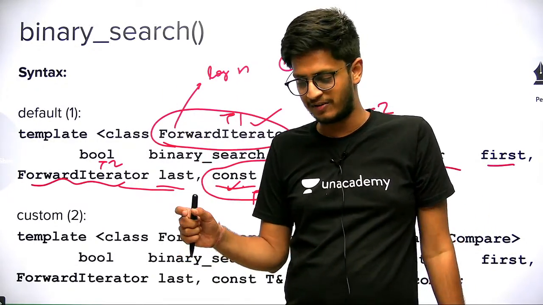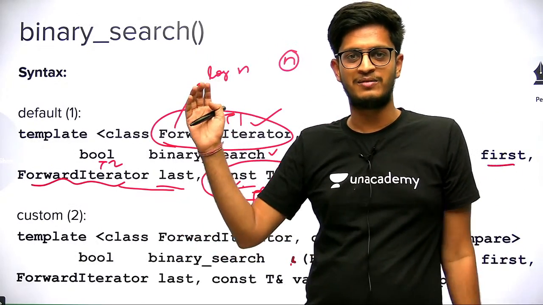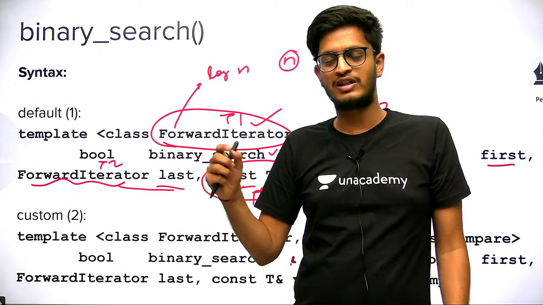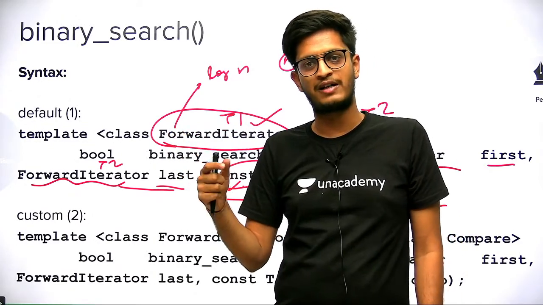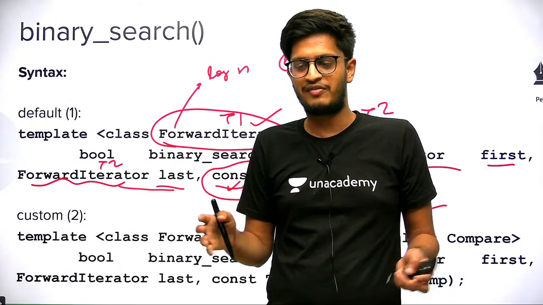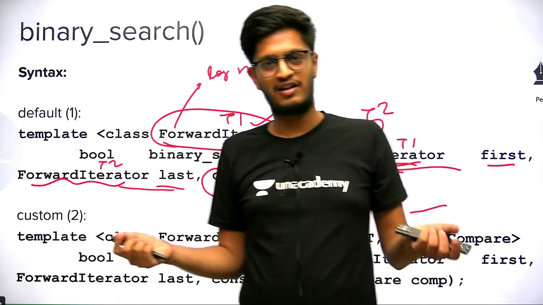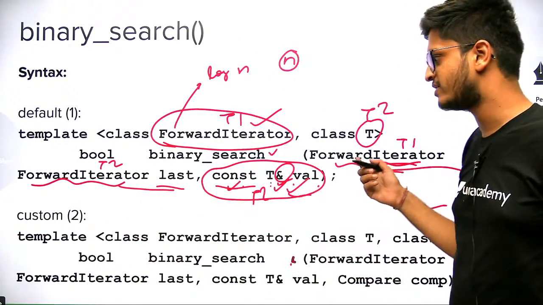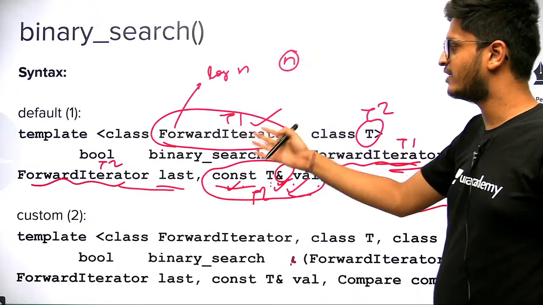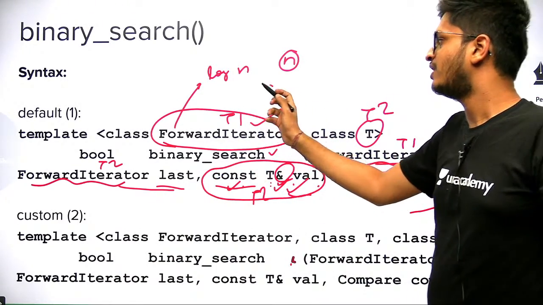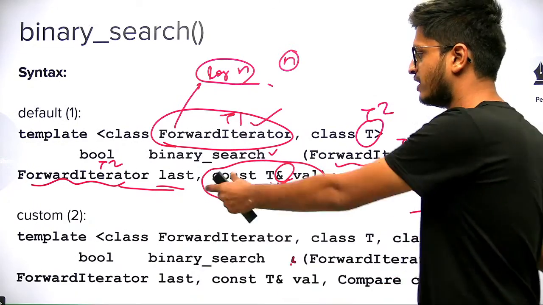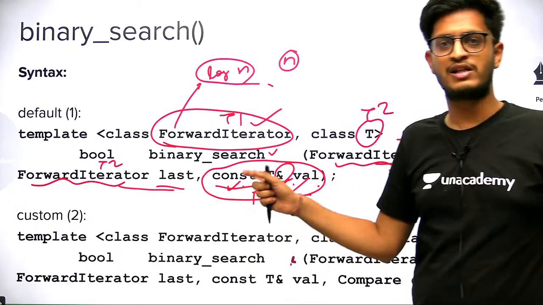It will just run the binary search algorithm on the unsorted container if you have not passed a sorted one, and you will get different answers. It might end or it might not end. You have to make sure that this range is already sorted, then only this algorithm will work.